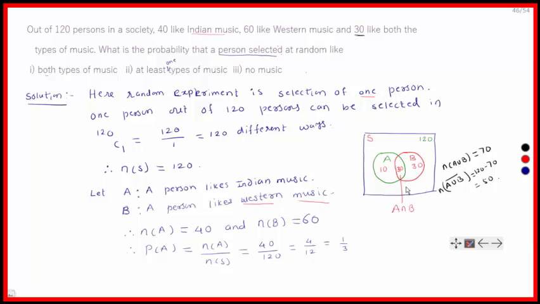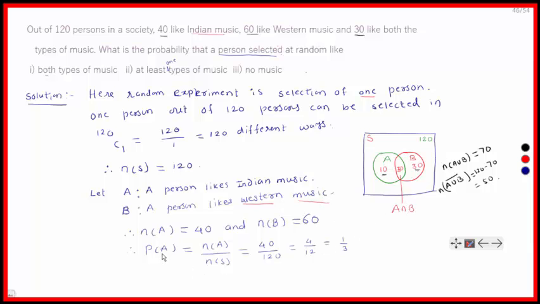Since the total number of elements in A is 40, this part must contain 10, because 10 plus 30 is 40. Similarly, 60 like Western music, so in B this part is 30 and the total is 60, therefore this part has 30.